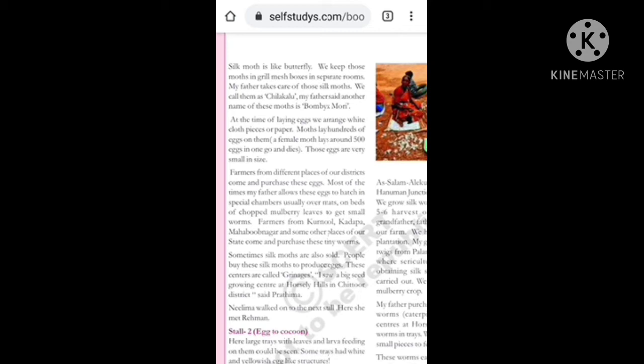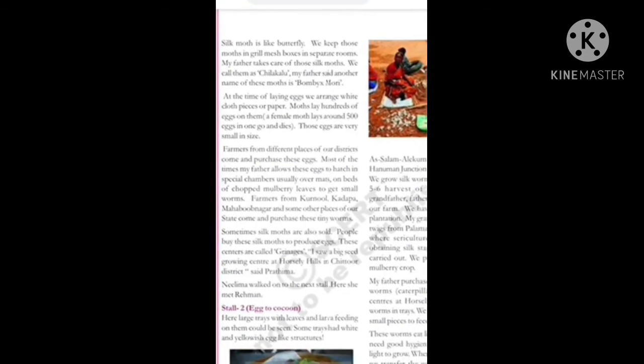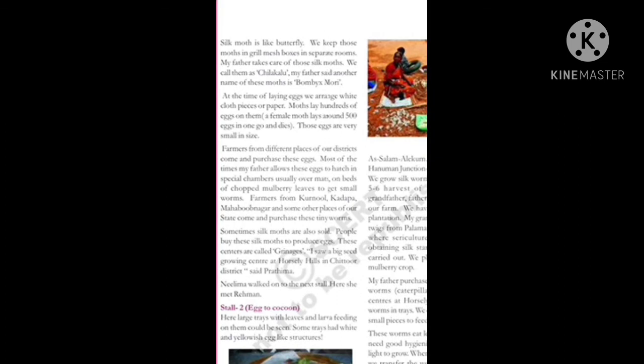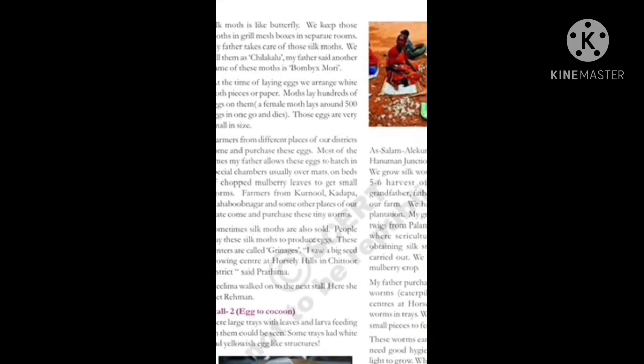Now, at the time of laying eggs, we arrange white cloth pieces or paper. Moths lay hundreds of eggs on them. A female moth lays around 500 eggs in one go and dies. Those eggs are very small in size. One female moth gives how many eggs? At one time only 500 eggs. After that, what happens to the female moth?